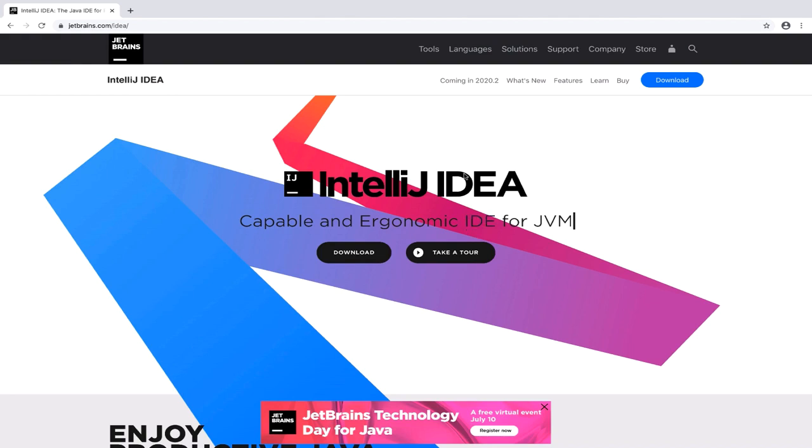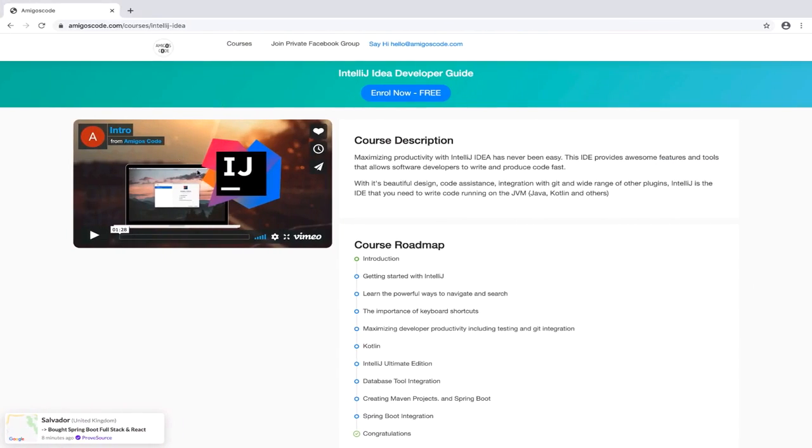In order for you to write Java applications, you need an IDE. An IDE is simply a text editor with lots of features that facilitate the development of applications. The most popular IDE for writing Java applications is called IntelliJ IDEA. I've actually got a free course on my website where I teach you everything you need to know about this awesome IDE for free. So go ahead and enroll to learn more about it.